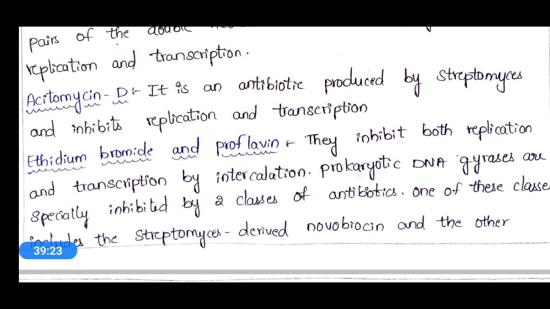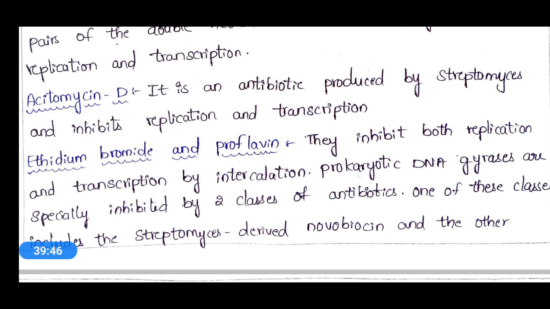Ethidium bromide, you all know very well about this chemical. We use this ethidium bromide in agarose gel electrophoresis, polyacrylamide gel electrophoresis, and sodium dodecyl sulfate polyacrylamide gel electrophoresis. Mainly we use this ethidium bromide in electrophoretic techniques.